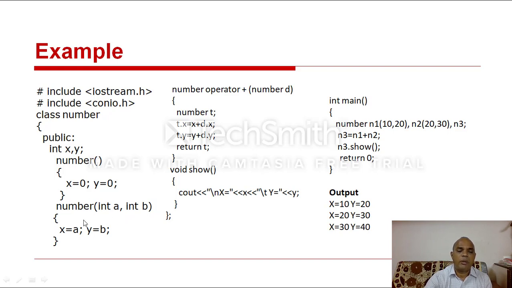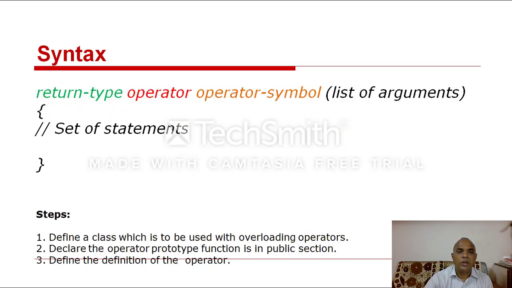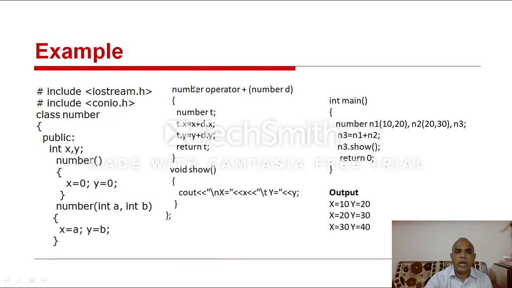This is called a parameterized constructor. A constructor function that doesn't have any arguments is called a default constructor. A constructor function that has arguments is called a parameterized constructor. Clear? Then these two are the constructor member functions. The first one is the default constructor, the second one is the parameterized constructor. Remember, all of you. Then this is the Number operator plus, the general syntax: return type, operator, operator symbol. Come here. Here Number is a return type.